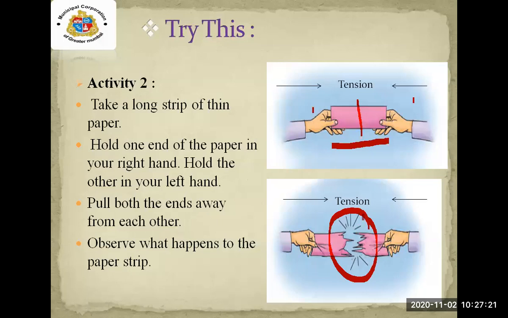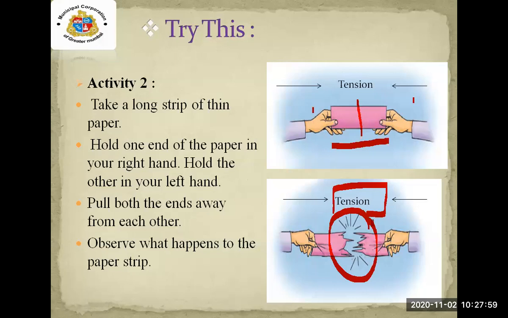When we pull from both sides of the strip, you can see there is a stress in between. Due to the stress, the strip tears. You can see the two pieces of the paper. The work done while pulling the strip in the opposite direction is called tension. When we pull the strip in the opposite direction, the word we use there is tension.